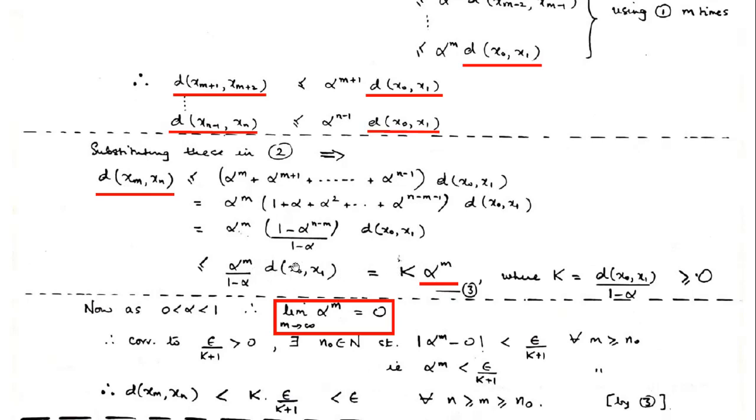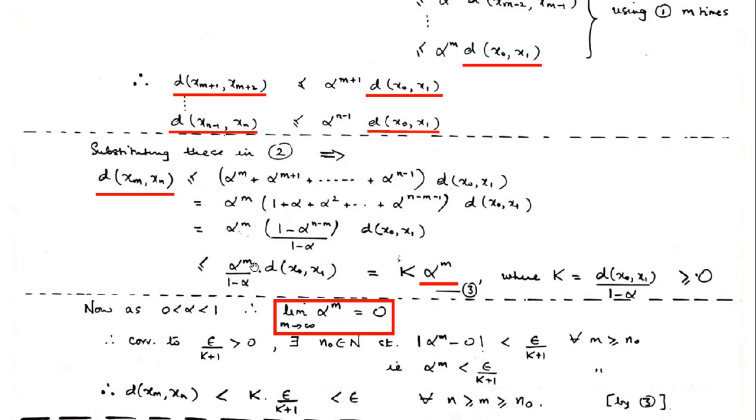So what we put is this as coefficient k, which is fixed, which is greater than 0 because the numerator is greater than 0 and alpha is less than 1. So this part is greater than or equal to 0. Maybe by chance these 2 points are equal, so we can have equal to 0 also. So what we get is k times alpha power m.